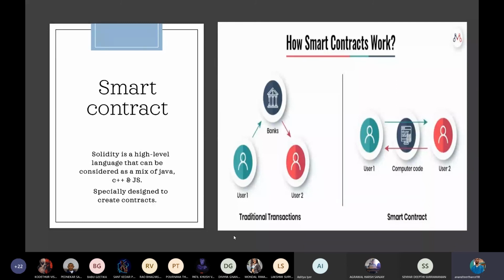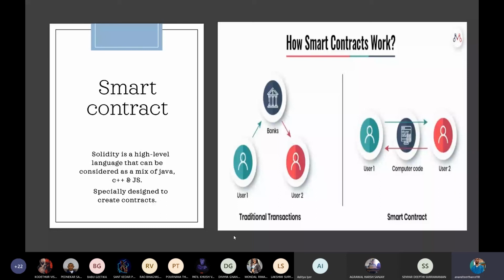For example, suppose I'm a shop owner and I have a website for my own shop. All the products that are present inside my shop, shown in the website, will be under my ownership. As soon as someone comes and buys the product, the ownership is transferred from me to that person, and the amount of the transaction will be transferred from his account to my account. So this is the agreement that is coded in the smart contract.